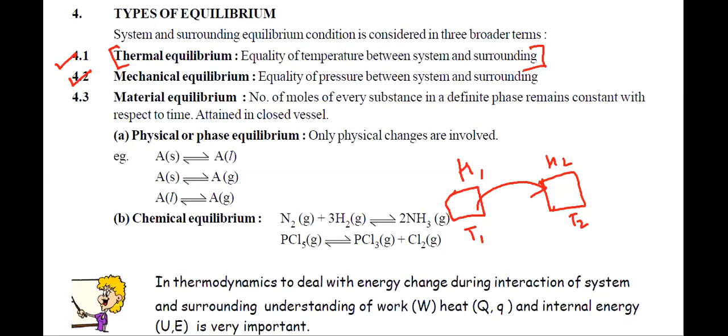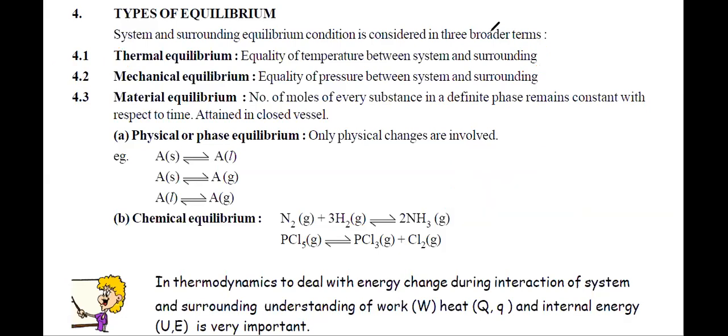Okay. Now, mechanical equilibrium we study in physics. And when you talk about material equilibrium, there are two types of equilibrium that we will study in chemistry. First is physical or phase equilibrium, when the phase of a system changes from one phase to another phase, for example melting of ice or vaporization of water. And second is chemical equilibrium. As I said, chemical equilibrium occurs when a reaction takes place. And what kind of reaction? Reversible. See, when you talk about equilibrium, it's a reversible process. Equilibrium will be discussed only for reversible processes.